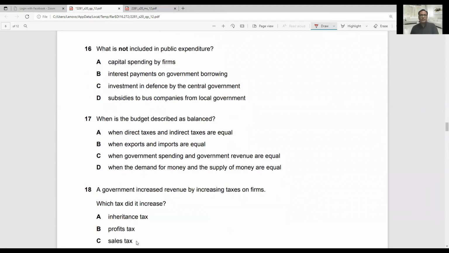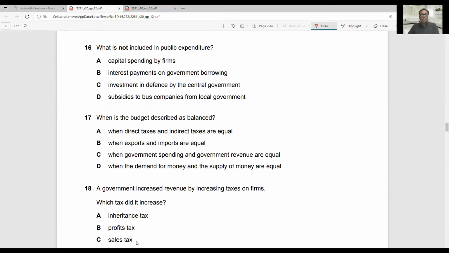Question number 16 says, what is not included in public expenditure? Public expenditure means government expenditure, right? So in this question, all other options are public expenditure, meaning expenditure of the government, but one option is not public expenditure, the expenditure of the government.